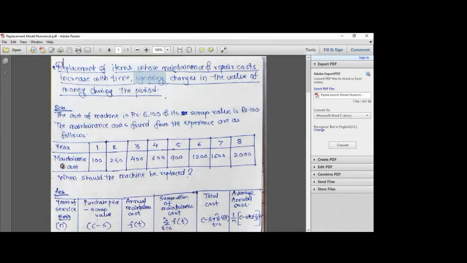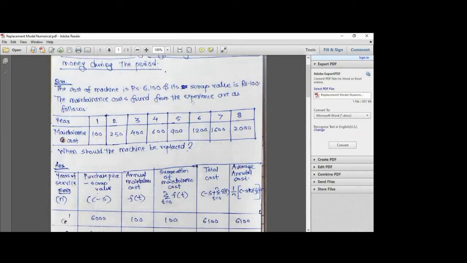For our syllabus, they have told that the changes in the value of the money over a period are to be ignored, and we have to give a solution for the replacement of items whose maintenance and repair cost is to be considered. So what is the numerical? I've taken a very simple numerical, and such types of numericals with some small variations may come into your examinations as well. So this is the numerical.